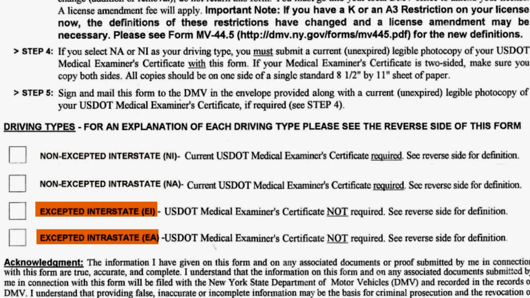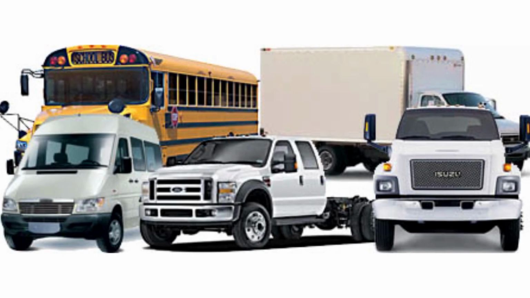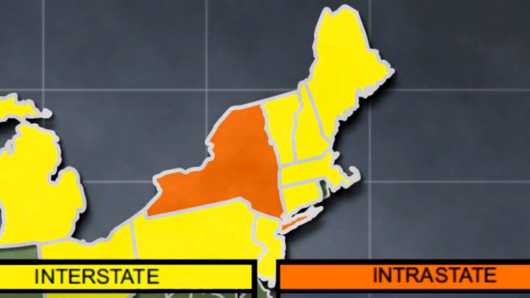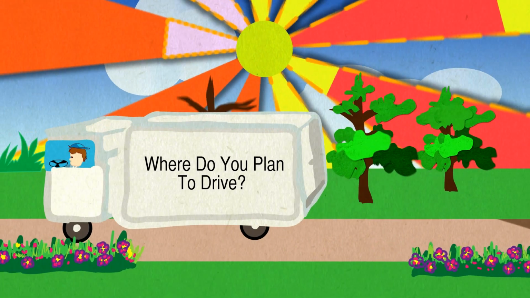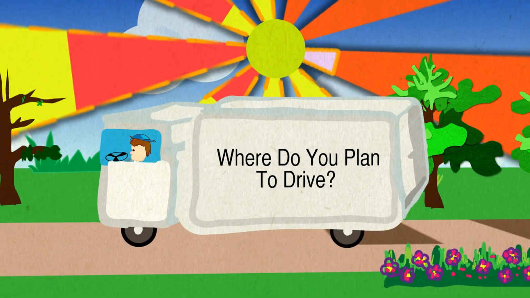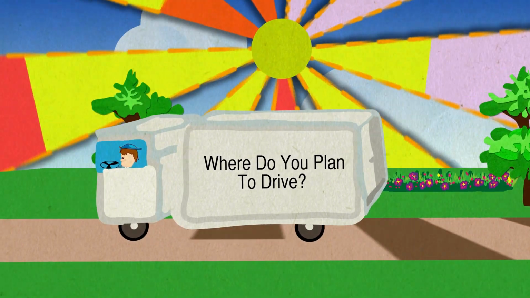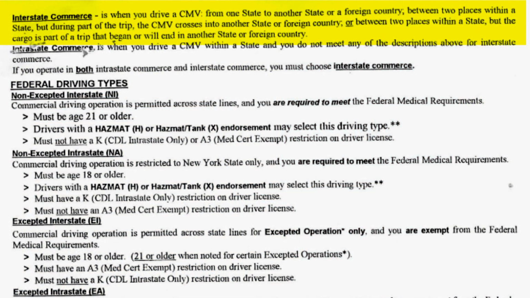Interstate or intrastate driving. The first step to determine your driving type is to decide if you drive or expect to drive a commercial motor vehicle in interstate or intrastate commerce. Interstate commerce is when you drive a commercial motor vehicle from one state to another state or a foreign country, or between two places within a state, but during part of the trip, the commercial motor vehicle crosses into another state or foreign country, or between two places within a state, but the cargo is part of a trip that began or will end in another state or foreign country.